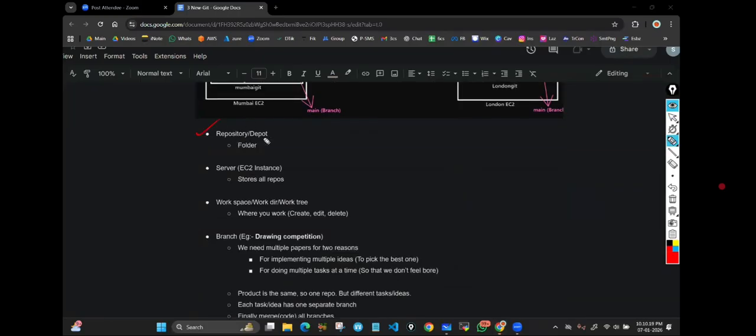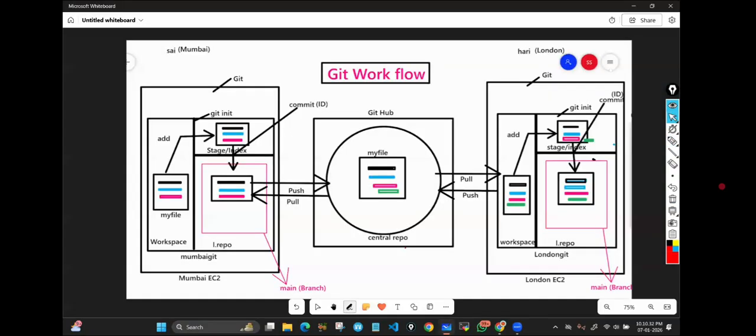Repository. Also we call it depot. In Git we call it repository. In other source code management tools we call it depot. Okay. What is a repository here? It is just a folder. Understand one thing.